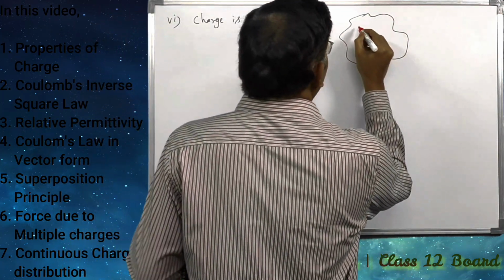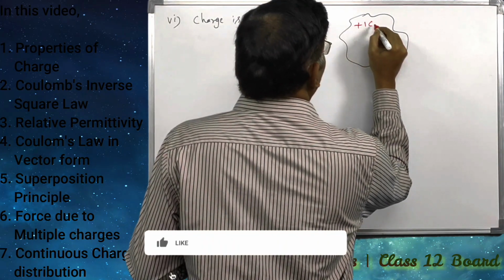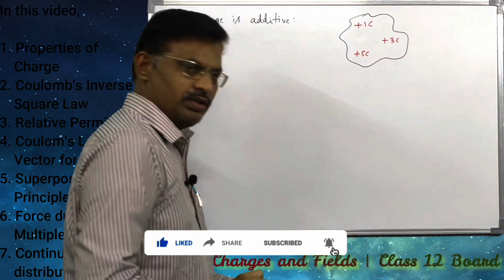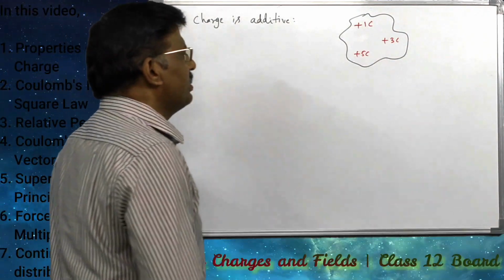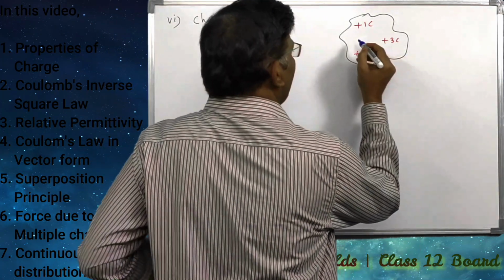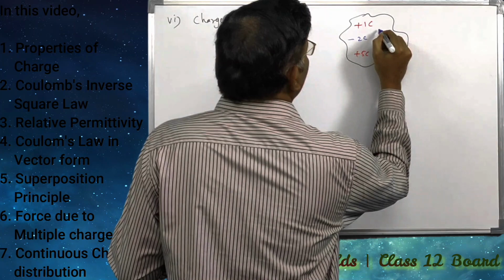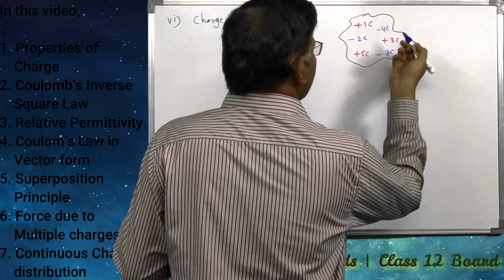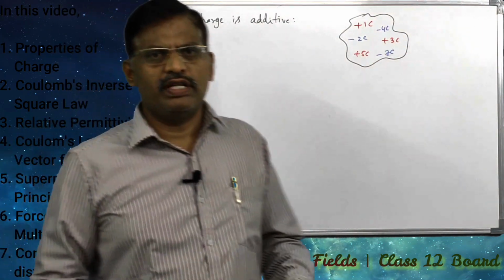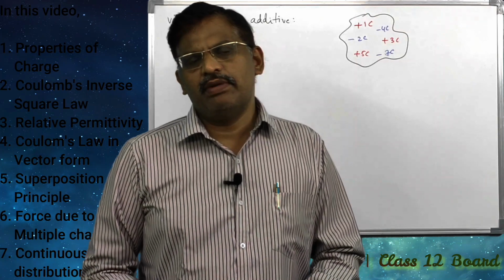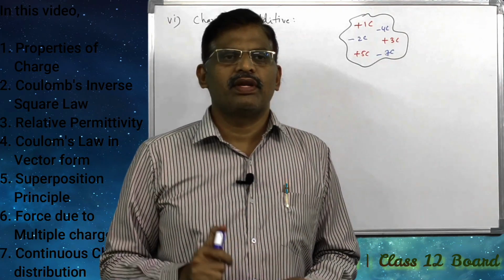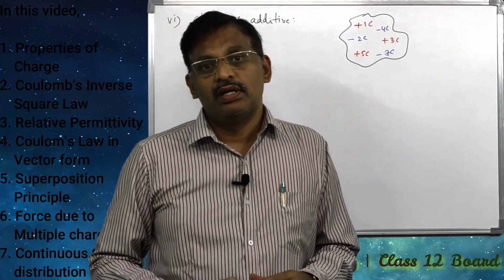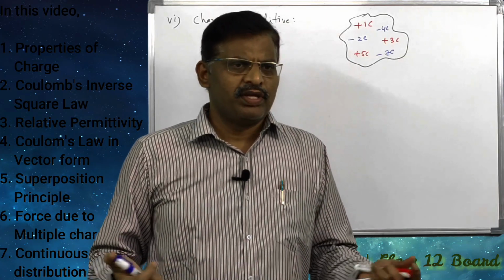This body contains plus 1 coulomb, plus 3 coulomb, plus 5 coulomb, three positive charges, and let us imagine some negative charges also: minus 2 coulombs, minus 4 coulombs, minus 7 coulombs and so on. Usually every material contains atoms, and each atom contains an equal number of positive and negative charges.